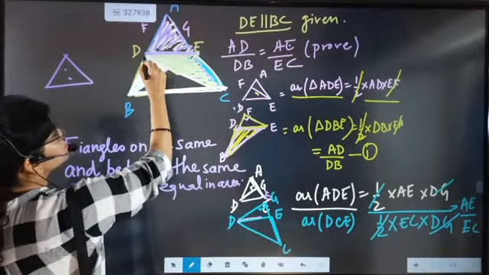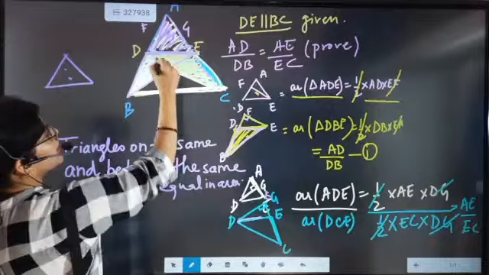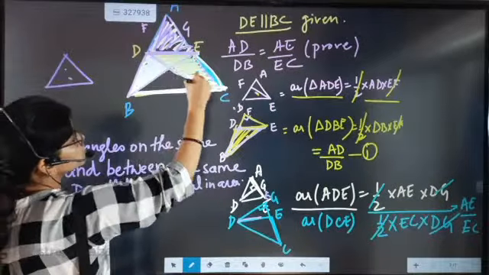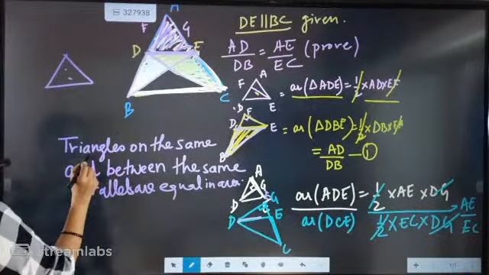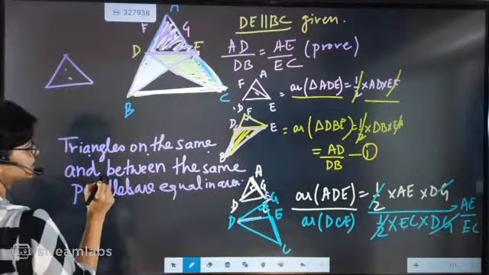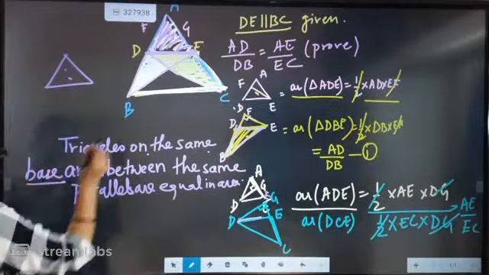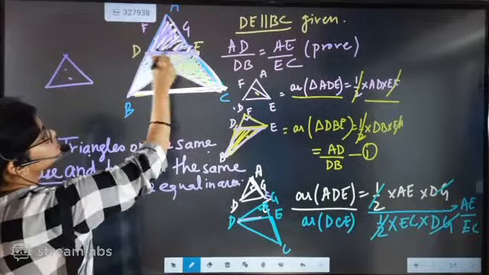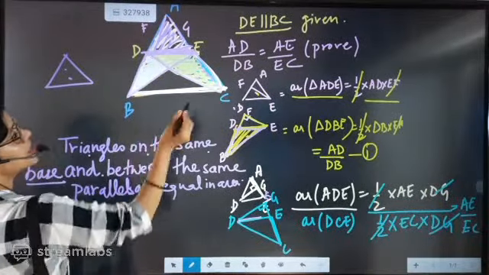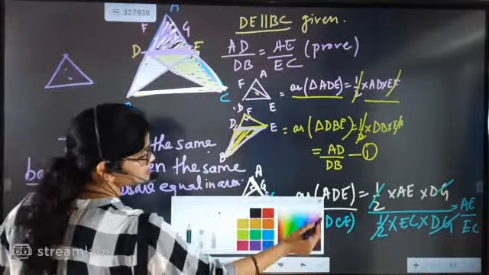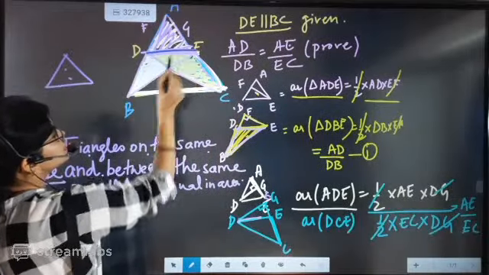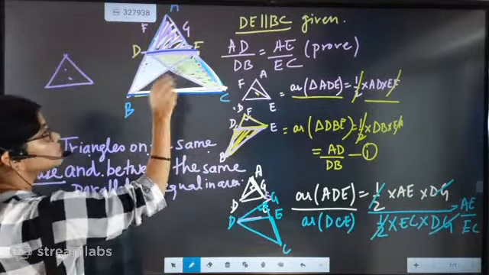DE is the base for this triangle and DE is the base for this triangle. So these are triangles on the same base and between the same parallels, DE and BC, so they are equal in area.